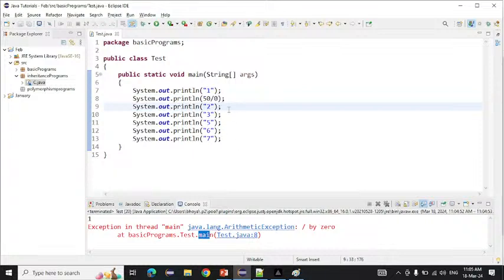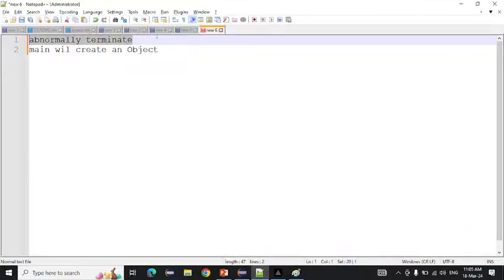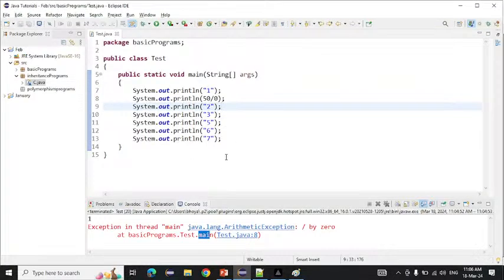So the first thing is, if an exception comes, what happens first? JVM will abnormally terminate the program there only. After that, the method in which the exception occurred will create an object. So which method will create the object now? That is the main method, because the exception came into the main method. So the main method will create an object.